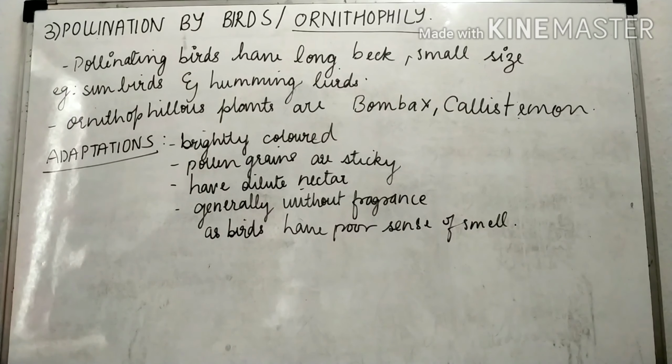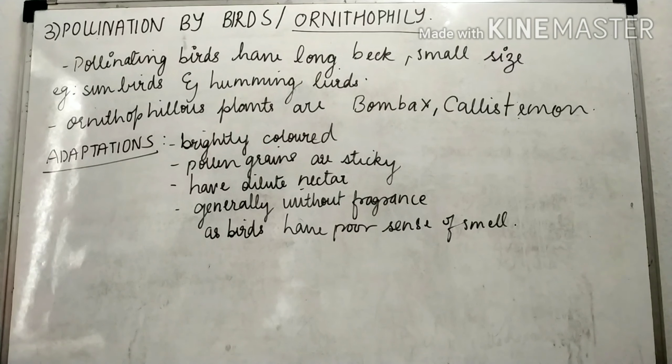Now the next biotic agent of pollination is pollination by birds, and another name given is ornithophily. When pollination takes place by birds, it is called ornithophily. Now, pollinating birds have specific features: they have a long beak and a small size.